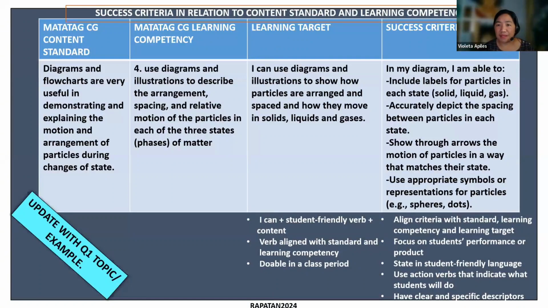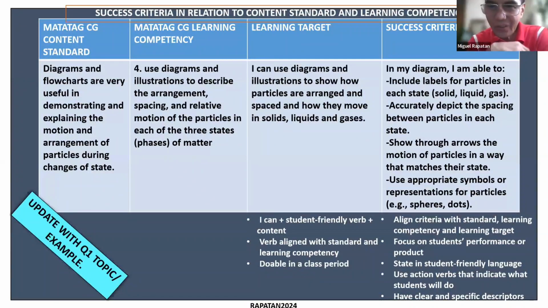And then we have "include labels for particles," the specific skills that will show the standard, which is that diagrams and flow charts are very useful in demonstrating and explaining motion and arrangement of particles. So the specific skills that will serve as evidence that the standards are attained are the ones used as the criteria for success.